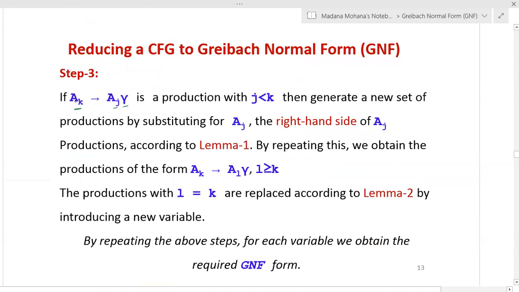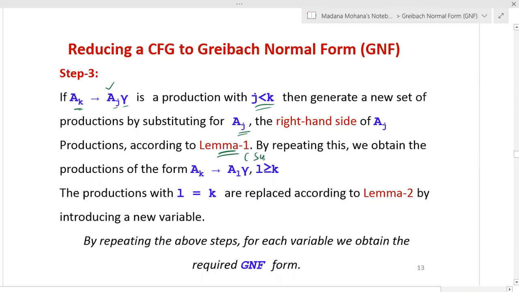That means the left-hand side suffix value k is higher than the right-hand side suffix value j, that is j less than k. We have to take the productions satisfying this condition obtained in step 2. Then we have to generate a new set of productions by substituting the Aj productions in the right-hand side according to lemma 1.